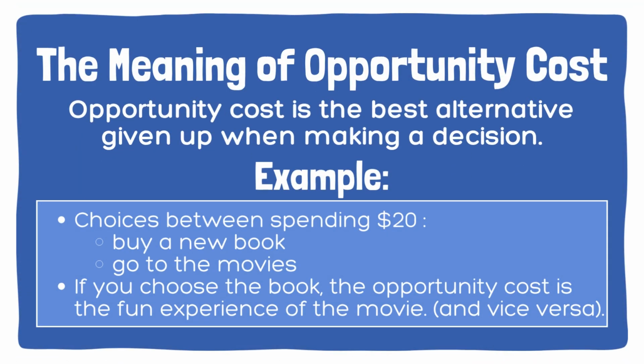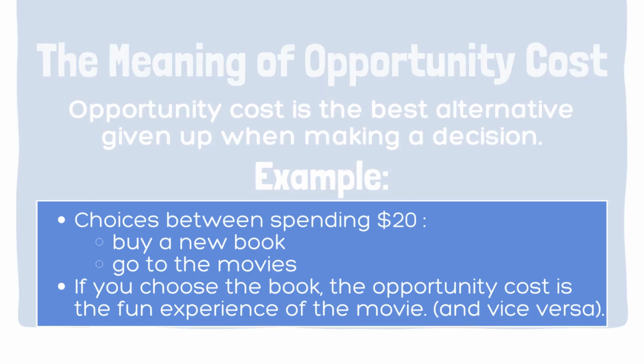Let's break it down with examples. Imagine you have $20 to spend. You could buy a new book or go to the movies. If you choose the book, the opportunity cost is the fun experience of the movie. Now, think bigger. Governments must decide between funding healthcare or education. More spending on schools might mean fewer hospitals. Every decision has a hidden cost, the next best option you didn't choose.